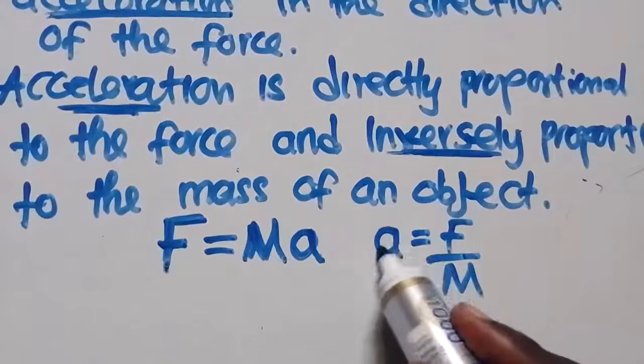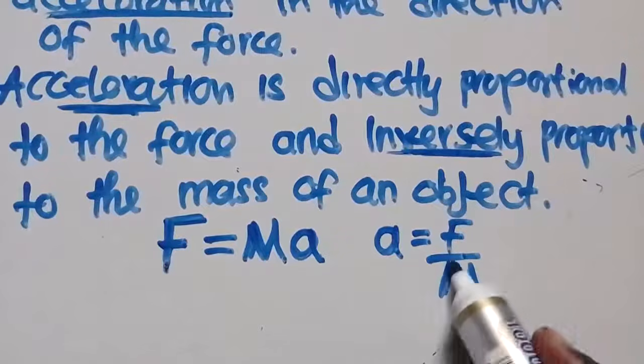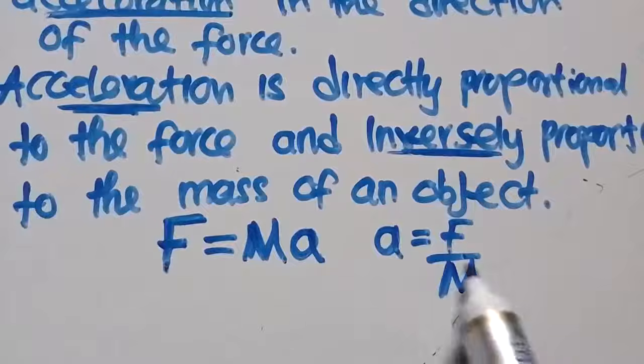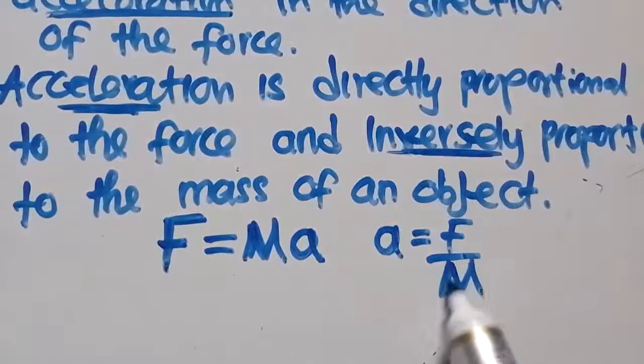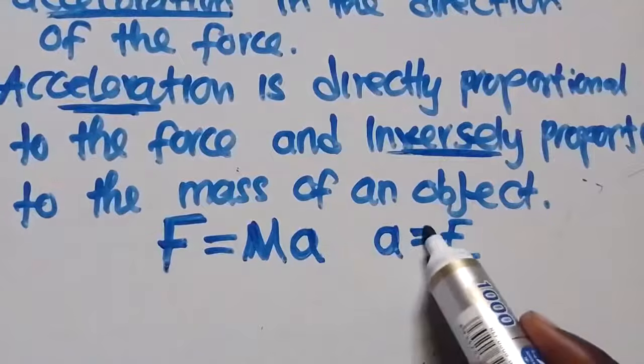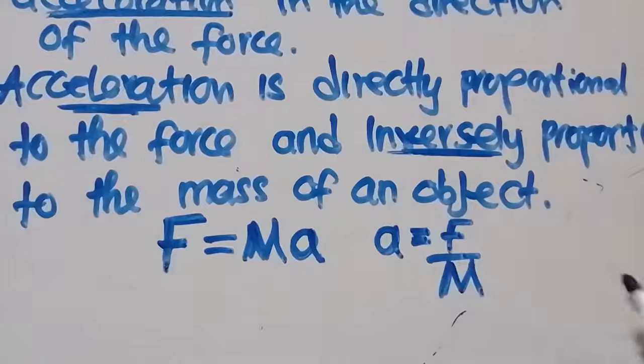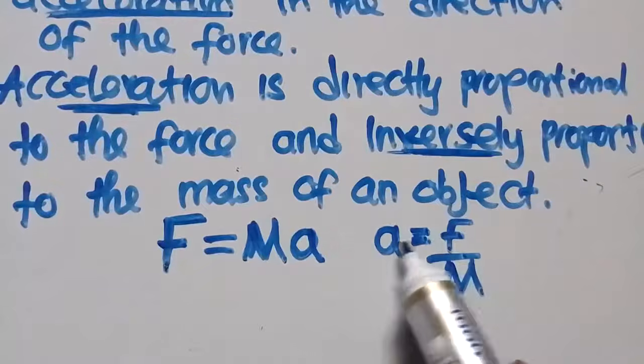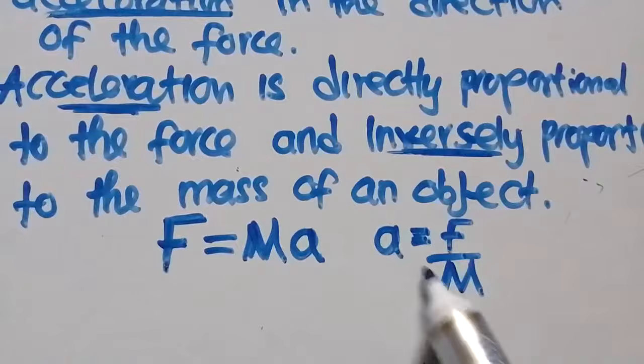Meaning that the acceleration is inversely proportional to the mass of an object, but directly proportional to the force. This is what we get to talk about.